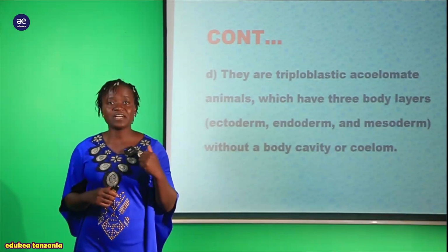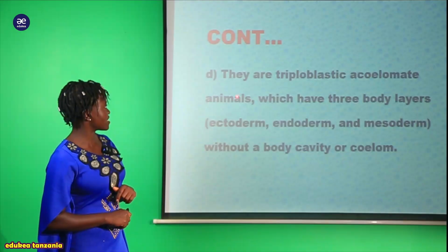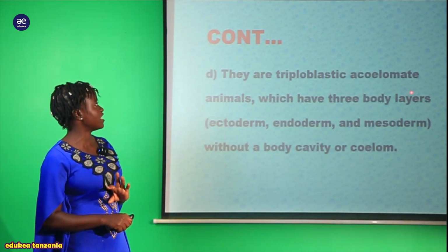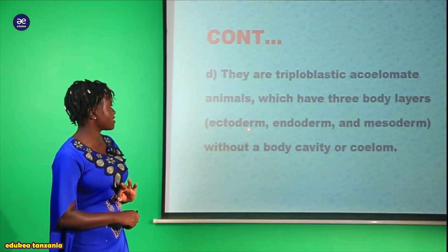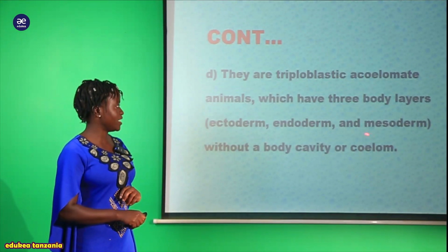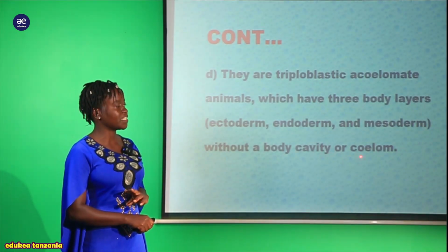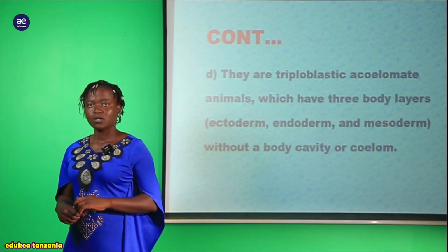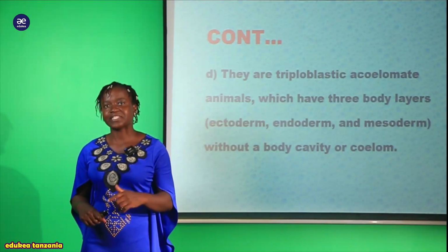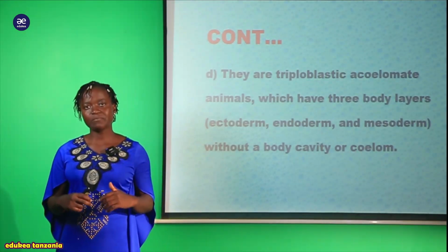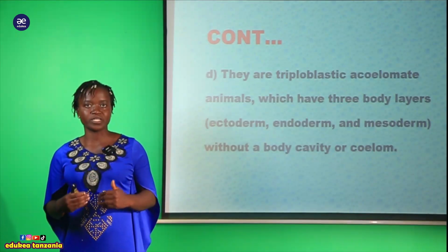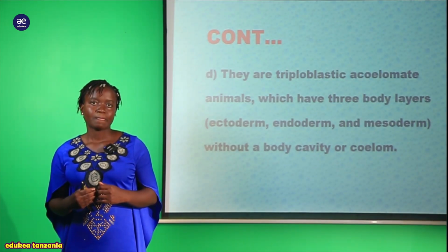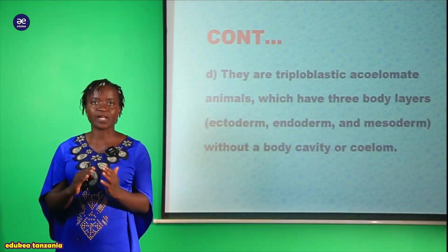Apart from that, we have another characteristics, and we are saying that they are triploblastic acoelomate animals which have 3 body layers, that is ectoderm, endoderm, and mesoderm, without a body cavity or coelom. These organisms are acoelomate. Tukisema acoelomate, meaning that they lack cavity within their body. Hamna uwazi kwenye mwili wao.